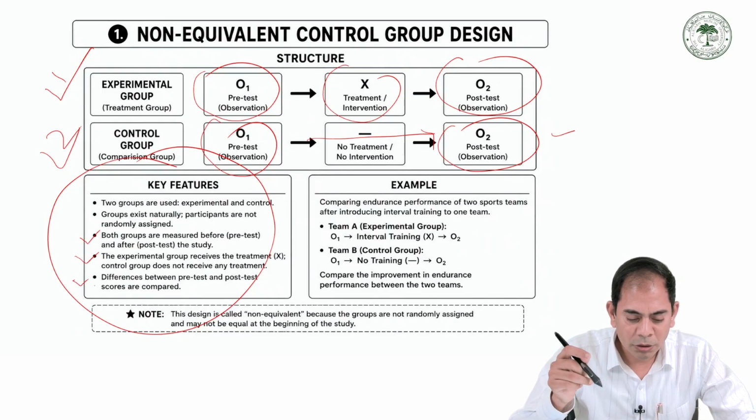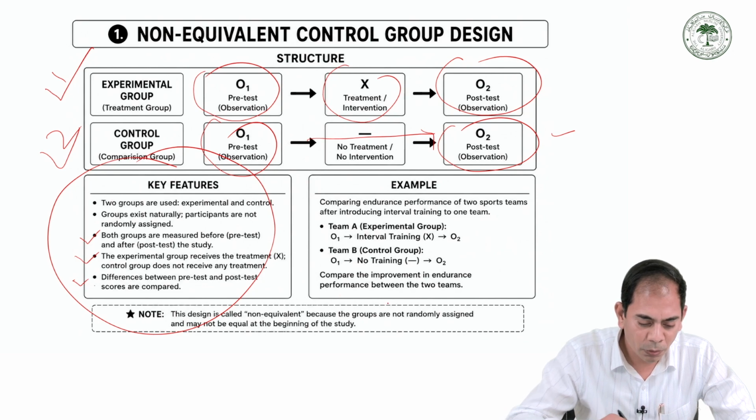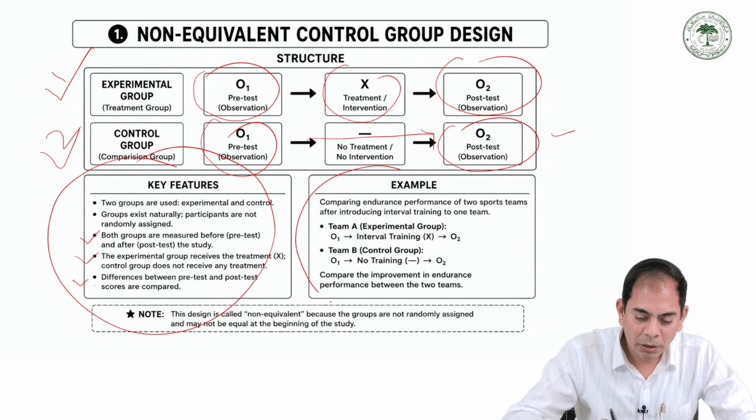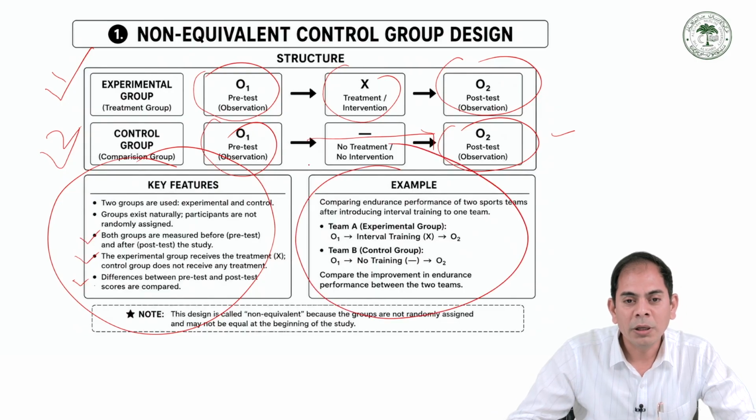This design is called non-equivalent because the groups are not randomly assigned and may not be equal at the beginning of the study. This is an important thing: the groups are not equal in the beginning of the study.